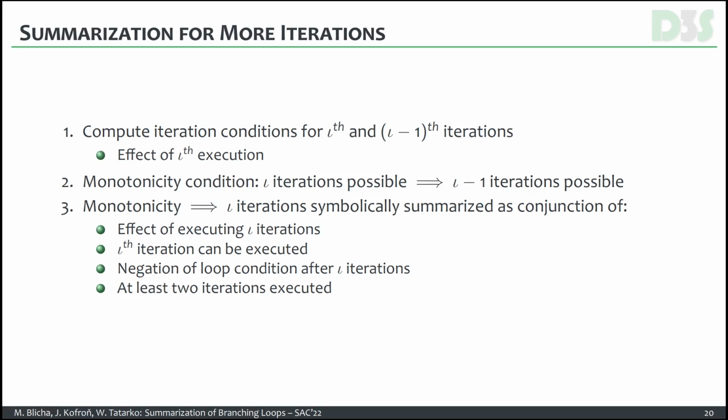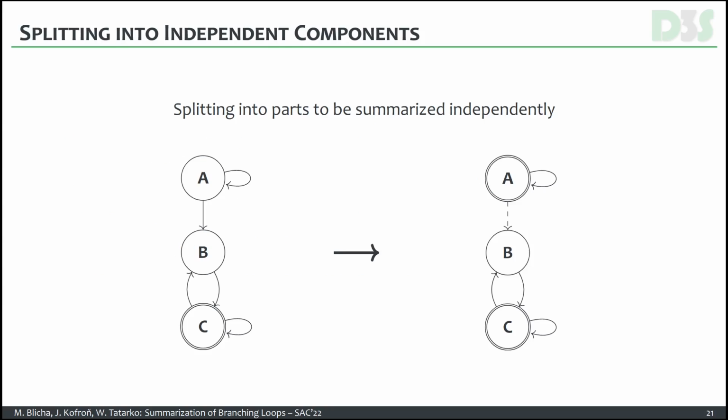Then the fact that basically captures that after IOTA iteration, the cycle is terminated, that is, the negation of the loop condition after IOTA iteration, and the fact that at least 2 iterations actually were executed. So that's basically it for the simple cycle. Now a few comments on the rest of the algorithm.